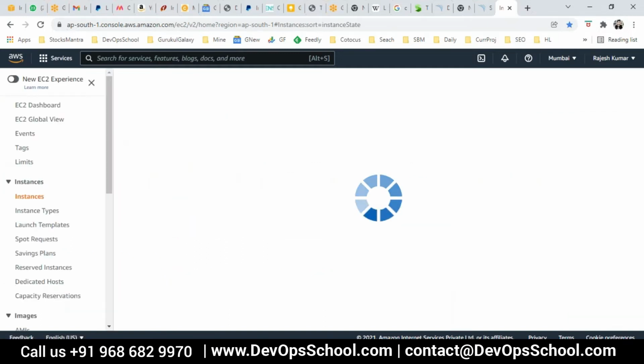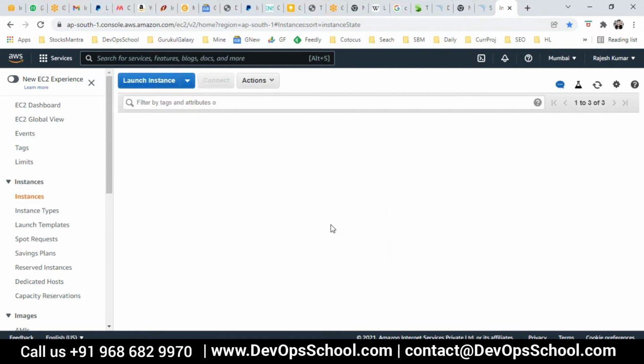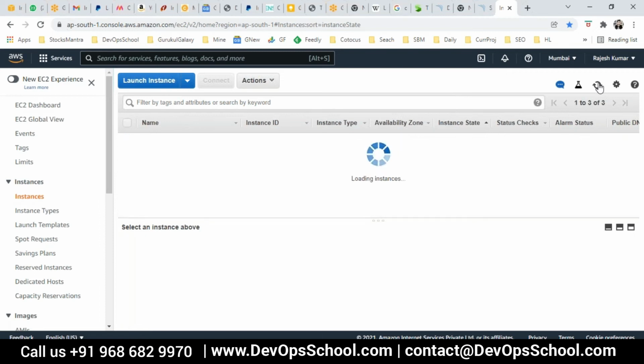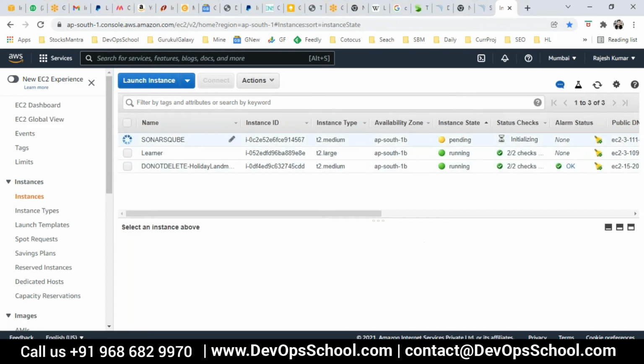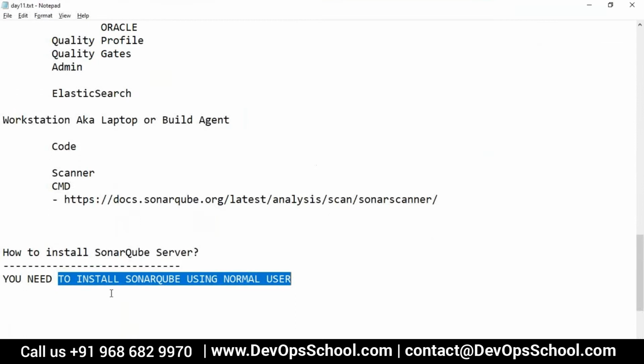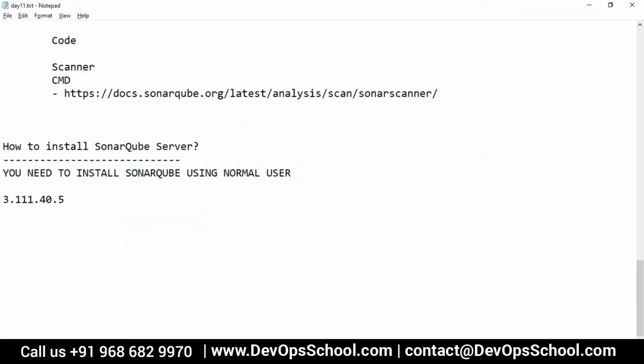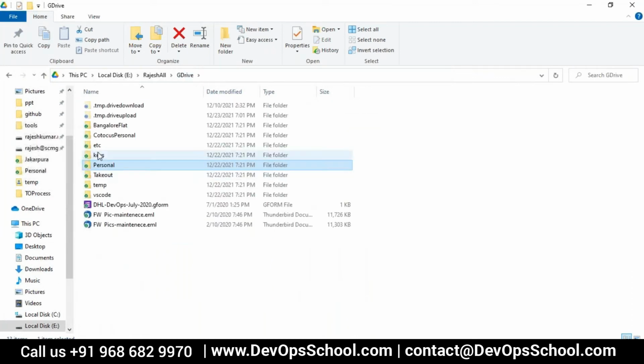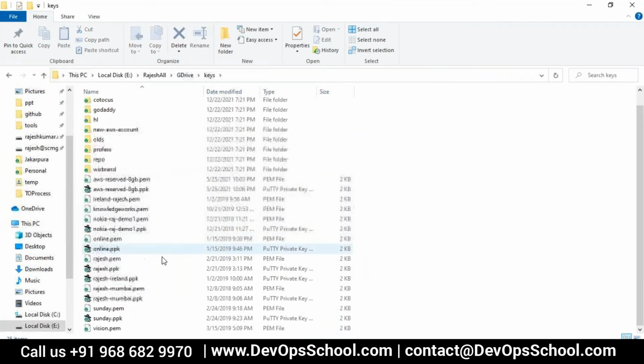Now this same machine you can create in your laptop also. You can create a VM in your laptop, or on AWS, Azure, Google Cloud, any virtual machine or physical machine, and install it. If you know Docker, you can also use Docker. So many ways you can get it. I'm showing you the manual way. This is my IP address and I have the keys here, and I'm going to log in.